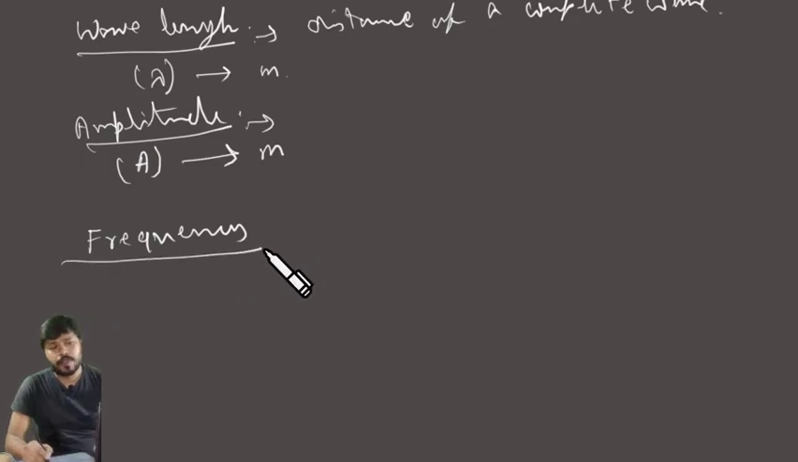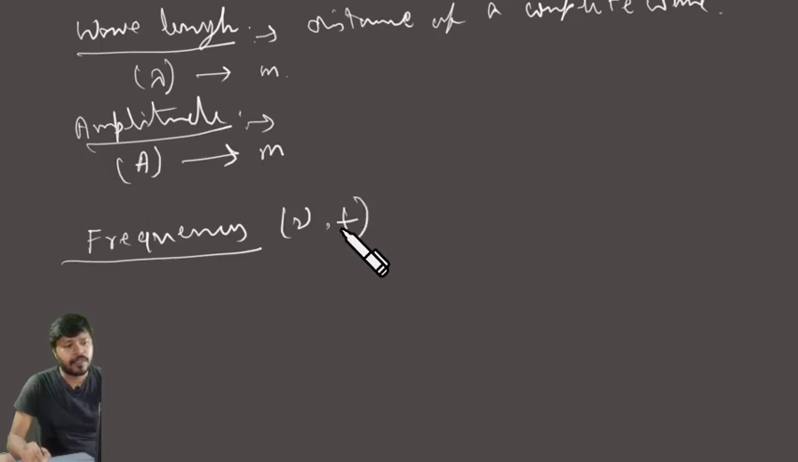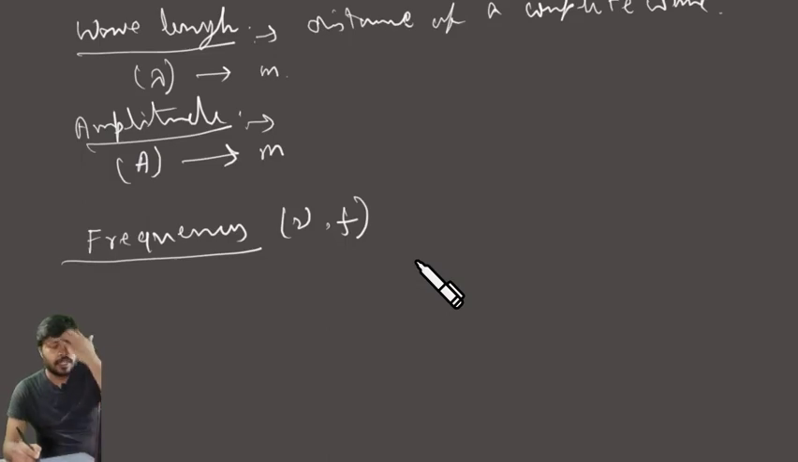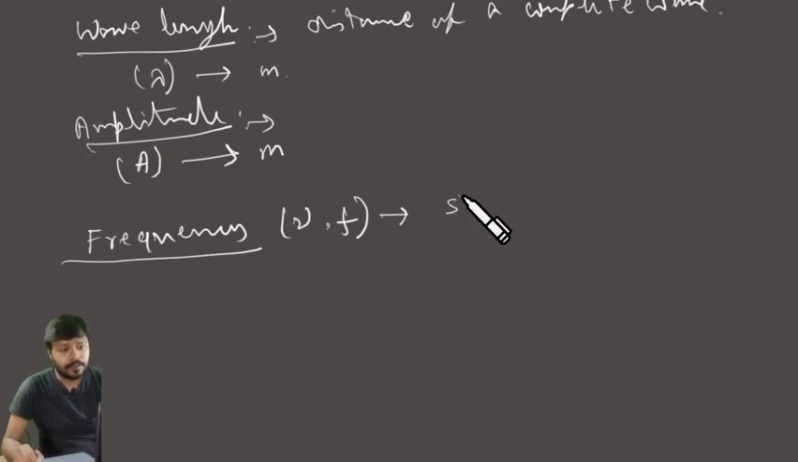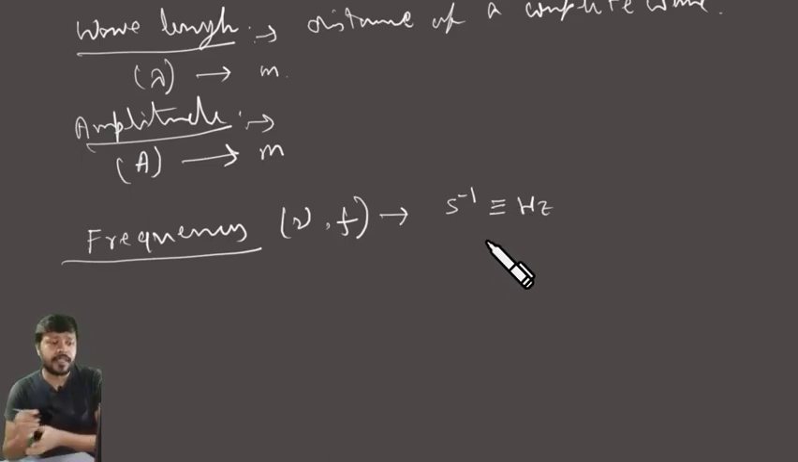Frequency of the wave, represented as nu or f. I prefer nu, but you can represent it as f as well. You will see there are so many books that represent frequency as f. So it is represented as nu. The SI unit is numbers per second, or simply s inverse, where s is for second, or hertz. They are similar: number per second or hertz.